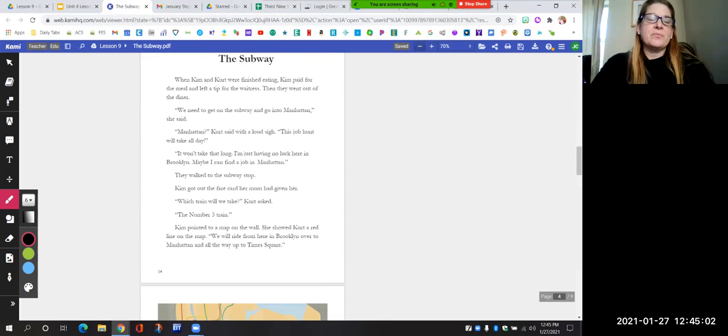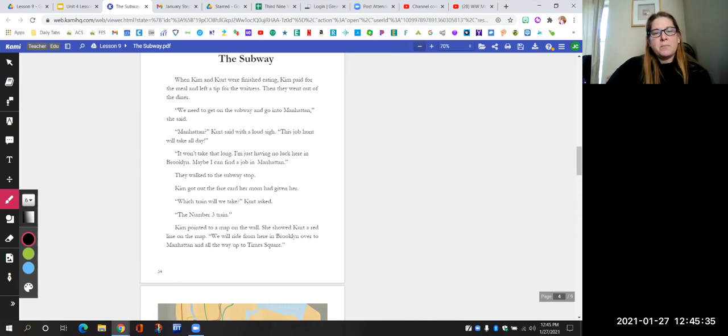The subway. When Kim and Kurt were finished eating, Kim paid for the meal and left a tip for the waitress. Then they went out of the diner. We need to get on the subway and go into Manhattan, she said. Manhattan, Kurt said with a loud sigh. This job hunt will take all day. It won't take that long. I'm just having no luck here in Brooklyn. Maybe I can find a job in Manhattan.